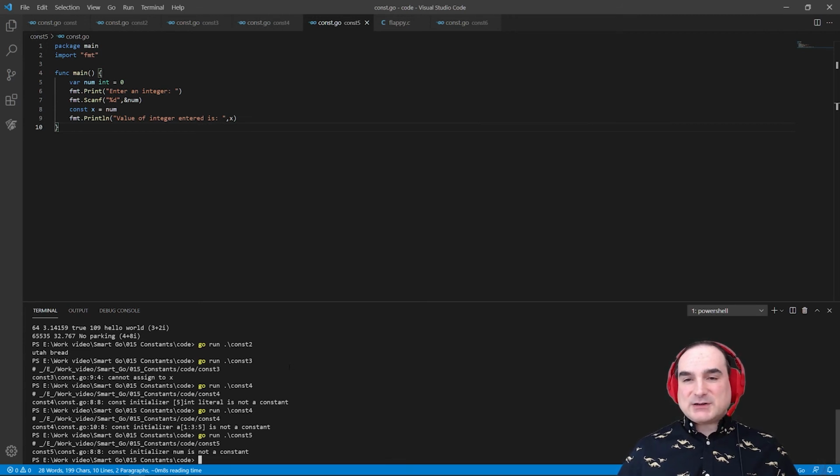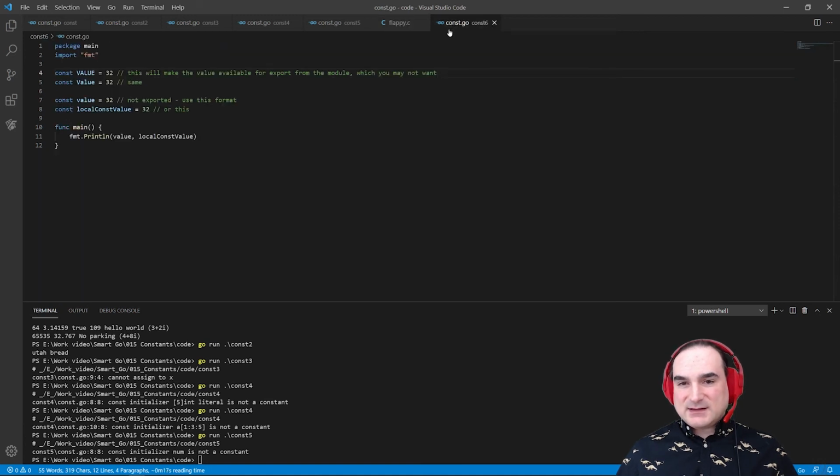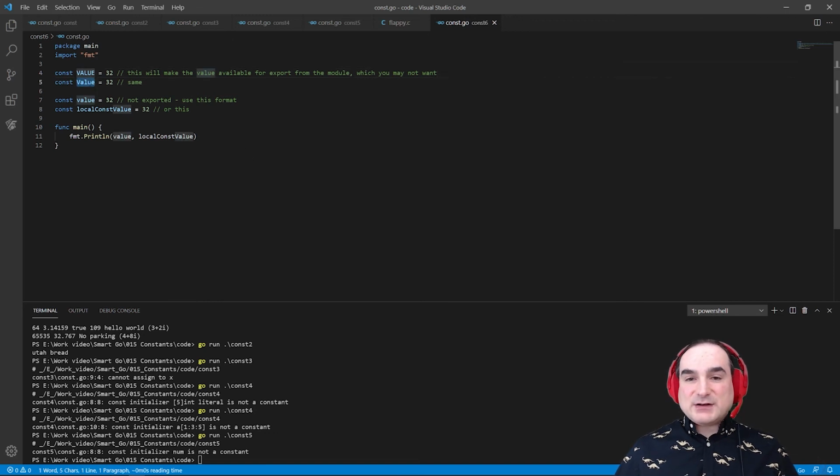One final note about constants is how to name them. In many languages like C, there's a tradition of naming constants in all uppercase with underscores. In Go, constants should not have names that are stylistically different from other variables. This is in part because if the initial letter of an identifier, like a variable name, is uppercase, the identifier can be made available outside of its module. To that end, one should only make variable names uppercase when you're doing that to begin with.